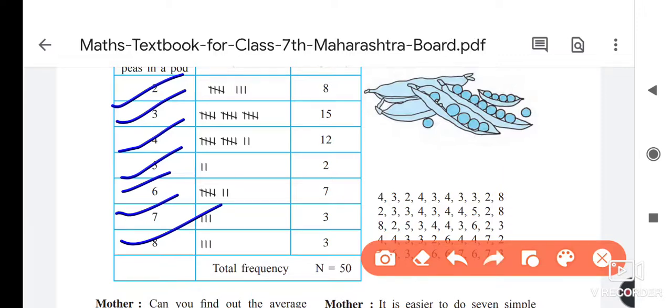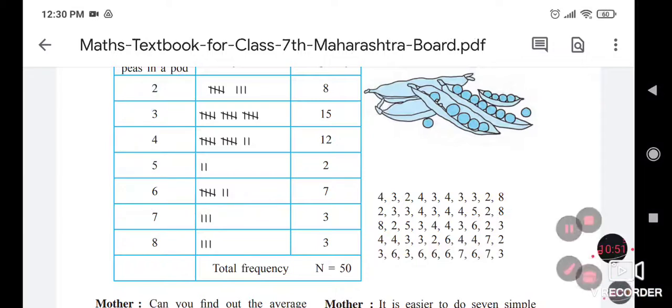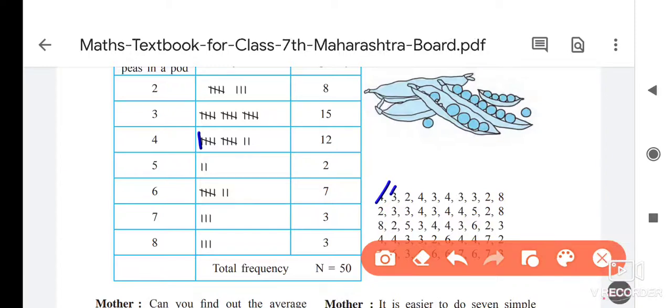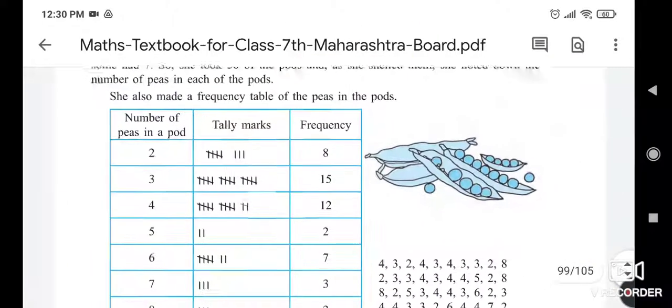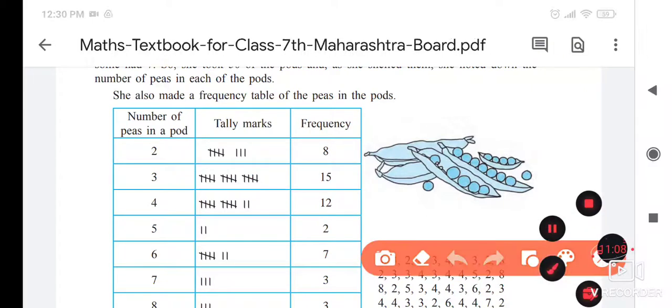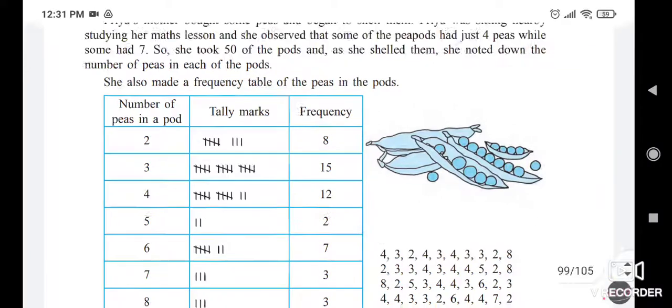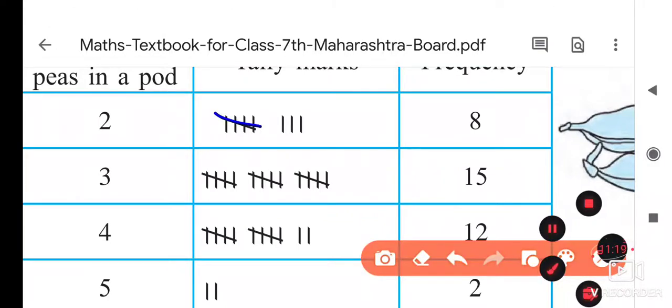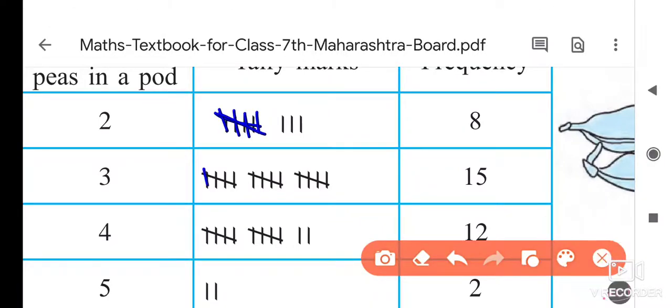Now as I told you, we have to do the same thing. We have to cut a number from here and give the tally mark. So for 4, the first mark will come, then for 3 the first mark will come, then for 2 the first mark. In this way we have to cut the number and give the tally mark in the tally marks box. The number of peas in the pod is the first column, then tally marks and the frequency. Now here if you see, after the 4, the 5th line is given in this way. So 1, 2, 3, 4, 5. 1, 2, 3, 4, 5. In this way we have to make bunches of 5, for easy calculation.